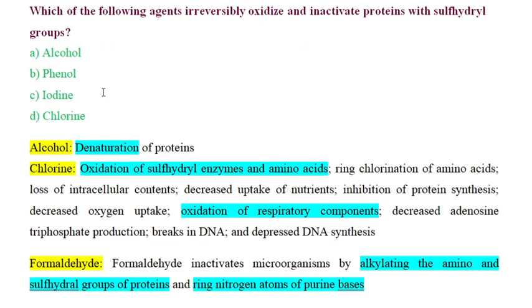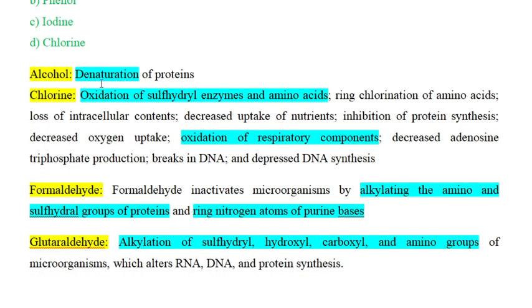Which of the following agents irreversibly oxidizes and inactivates proteins with an SH group? The correct answer is iodine. So here is a list of other disinfecting agents and their mechanisms of action. The mechanism of action of alcohol is denaturation of protein, whereas chlorine oxidizes sulfhydryl enzymes and amino acids. At the same time, it oxidizes respiratory chain compounds.